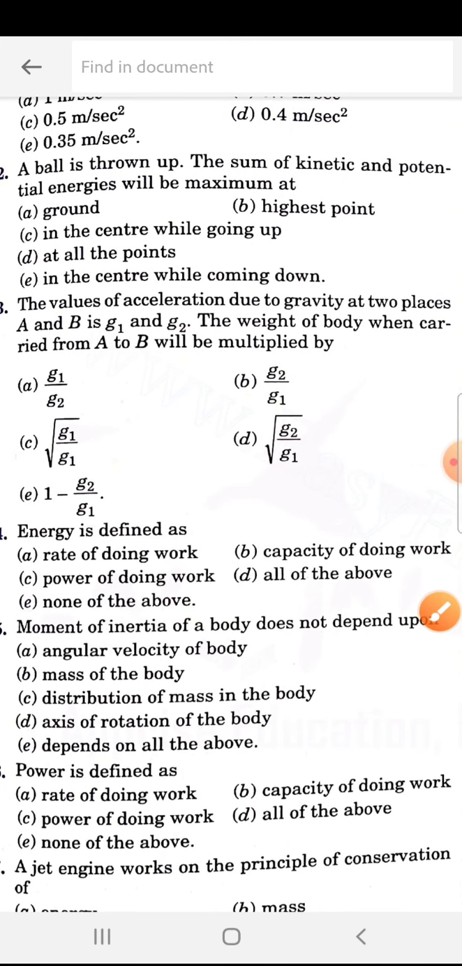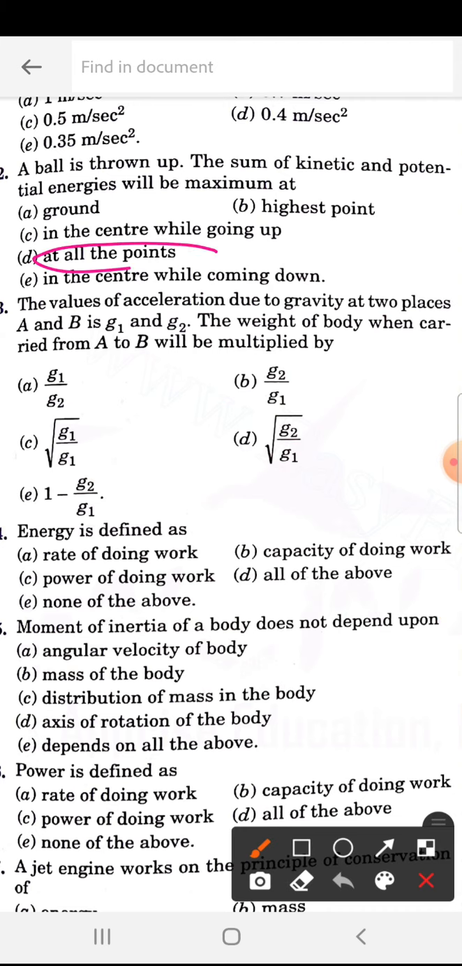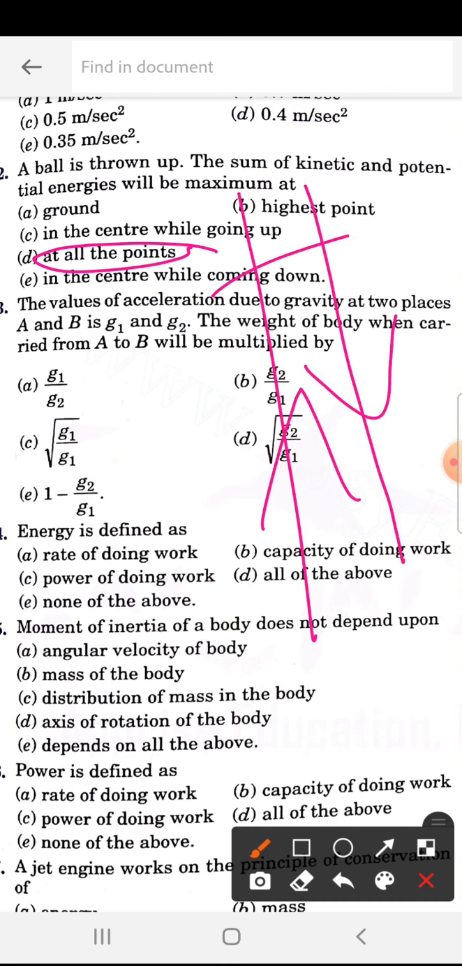A ball is thrown up, the sum of kinetic and potential energy will be maximum at? So it will be maximum at all points, because whenever potential energy will be maximum, kinetic energy will be minimum. So it will be always constant. At all points it will be constant, energy is constant.